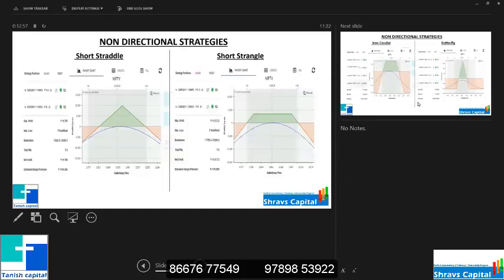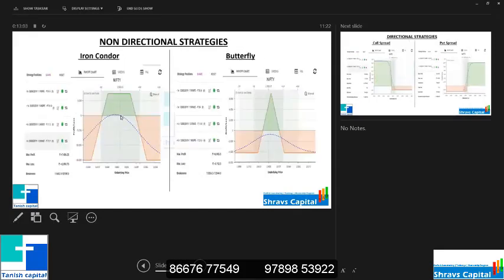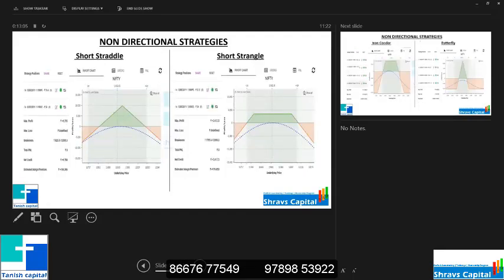So these are all the payoffs, how they look. A short straddle will have this kind of payoff. A short strangle will have this kind of payoff. So what will be the risk? From the picture, concentrate on the first picture. We are taking the trade at 11,925. If you have taken this, the position is also there in the left side strategy.